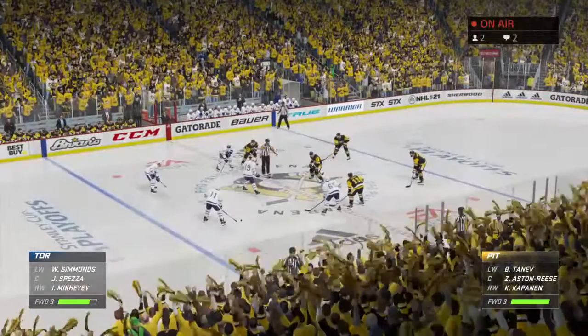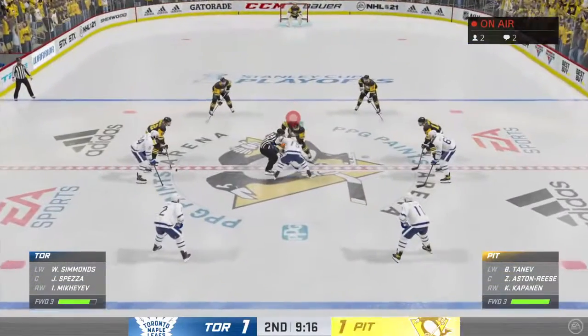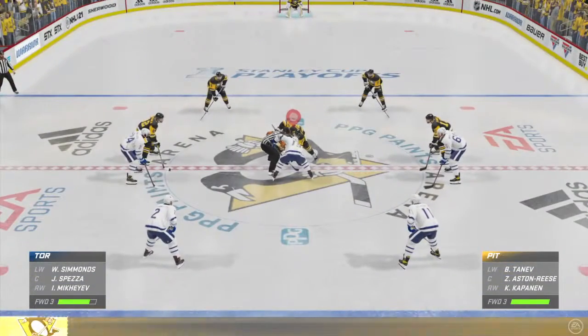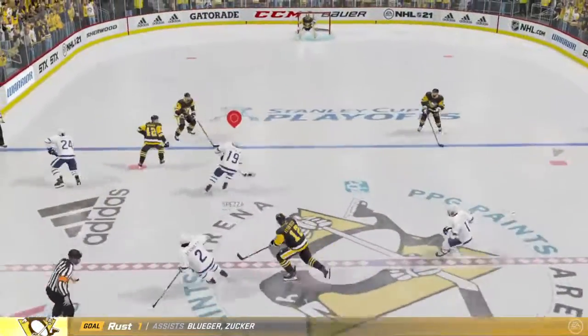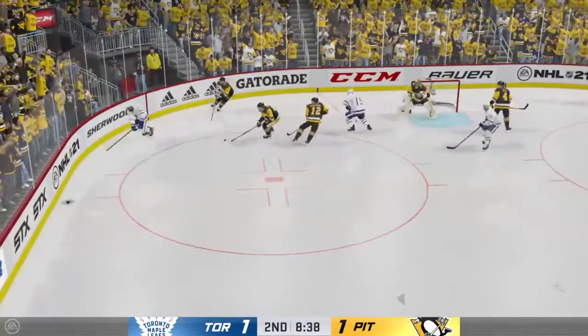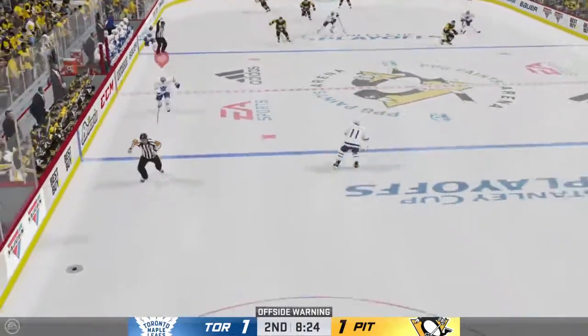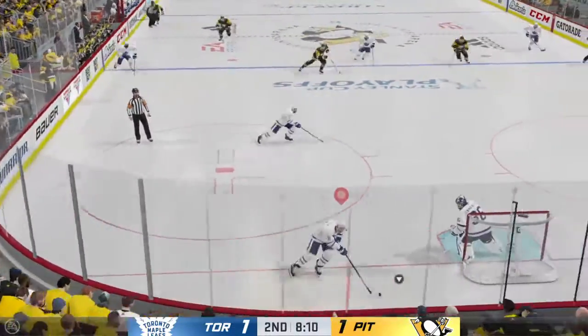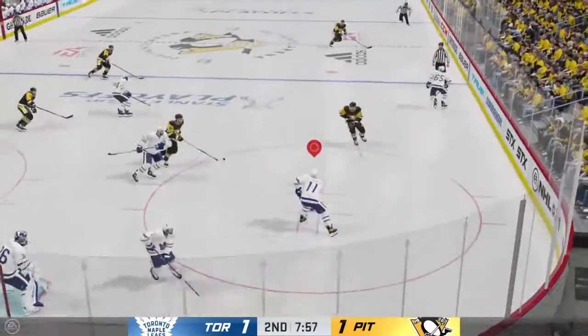Faceoff will come back to center ice. Still 9:16 to go here, second period. Draw won back by the Leafs. Here's Liljegren ahead to Jason Spezza. Spezza moving in, winding up for a shot. Gave it away. Simmons drops it back, and Dermott not there to hold the zone. 8 minutes to go, second period. Tied at 1 from Pittsburgh.